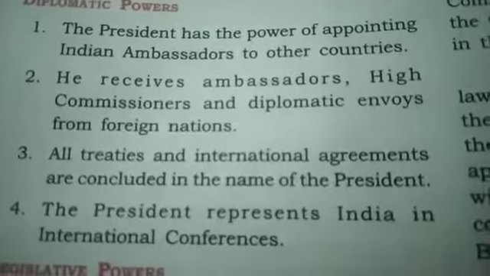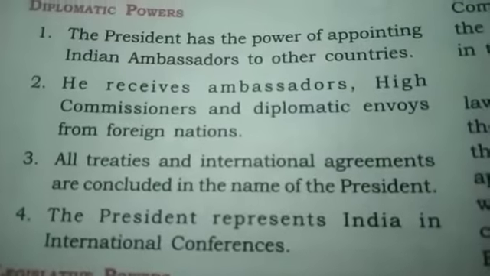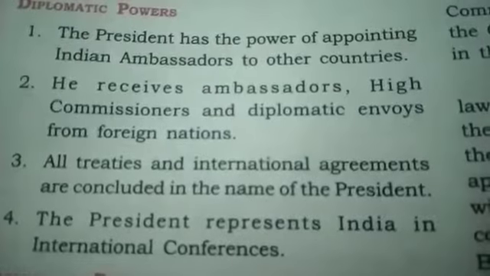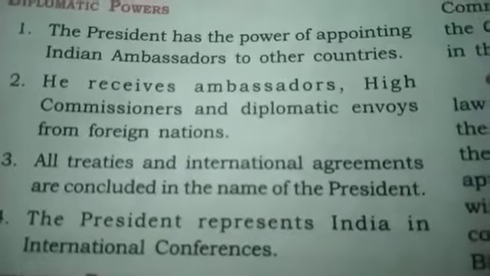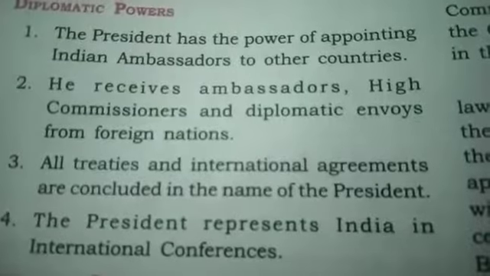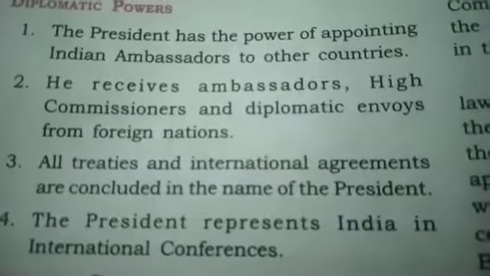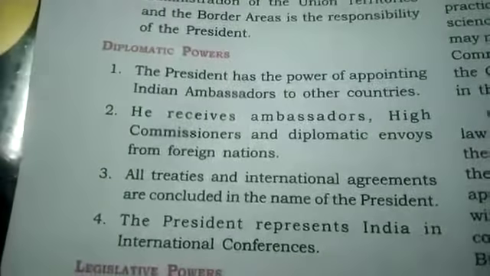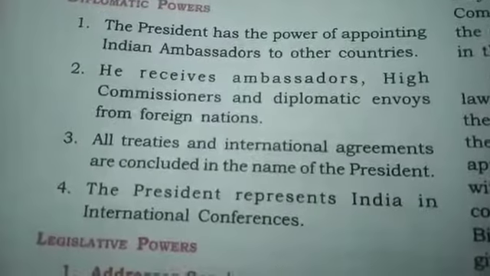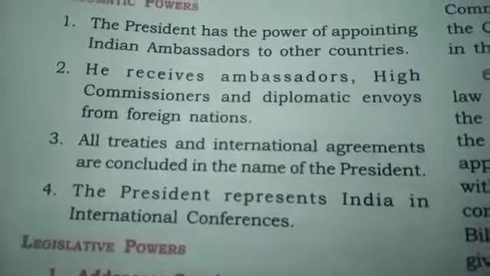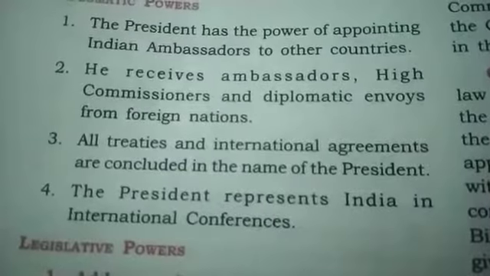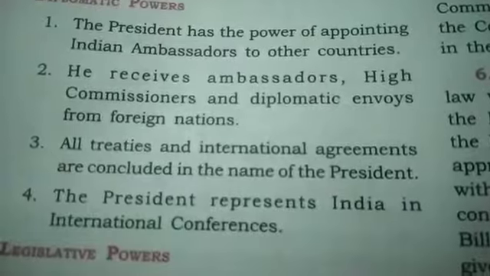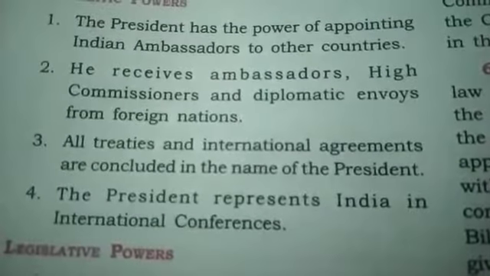Like in India, there is a place near Chanakyapuri in Delhi where all the ambassadors of different countries have their offices, in the capital city Delhi. In the same way, in the capital cities of other countries also, the ambassadors of different countries stay. Like the Indian embassy is there in Pakistan, Afghanistan, Russia, Italy, Germany, everywhere Indian ambassadors are there.